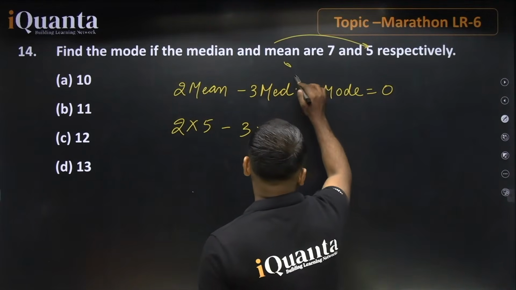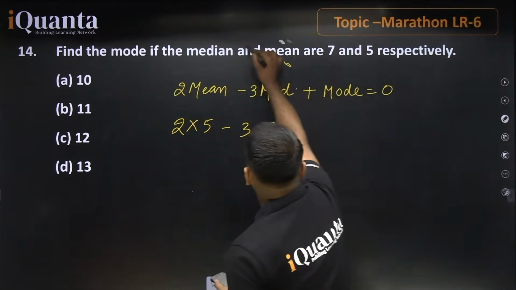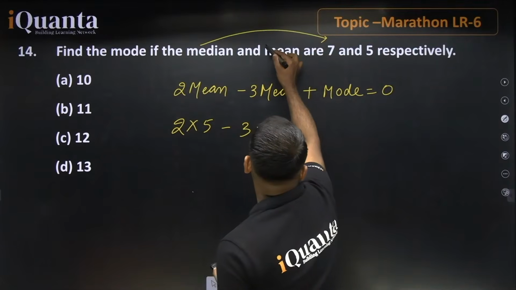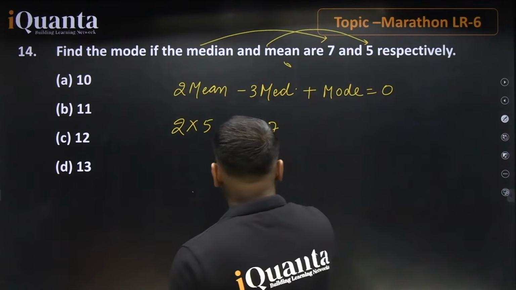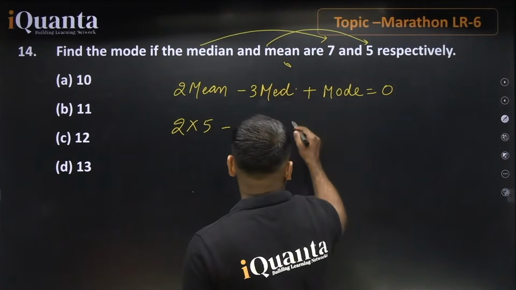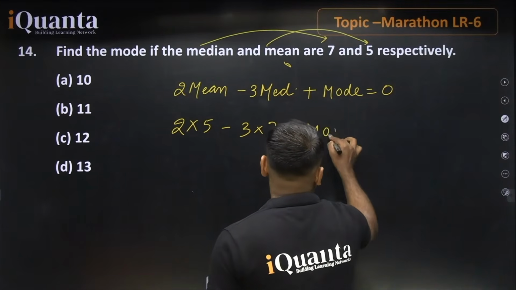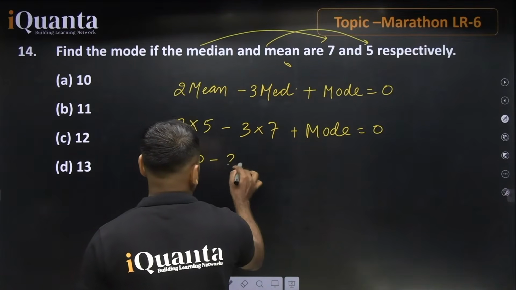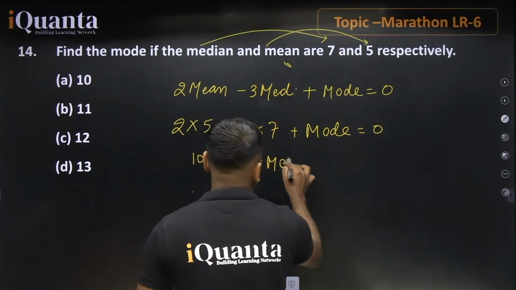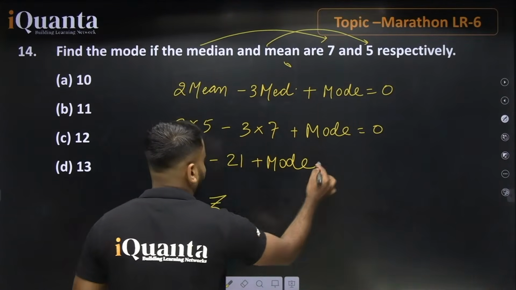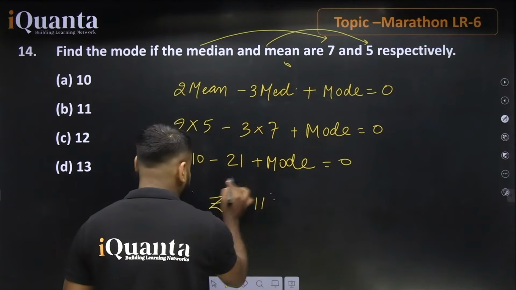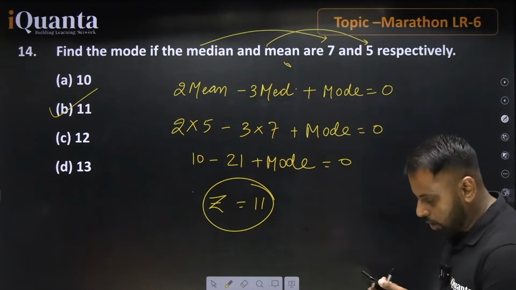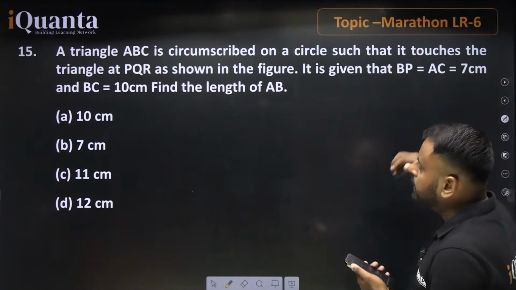So median is equal to 7 and mean is equal to 5. Putting these in, 2 fives are 10, minus 7 threes are 21, plus mode is equal to 0. So mode will be equal to 11. 11 is the correct answer. Yes, perfect. Bilkul sahi. Option number B is the right answer. Chalo, going ahead with the next part.